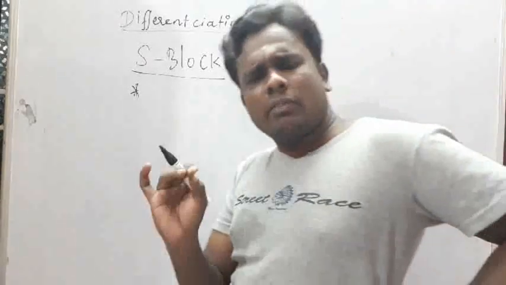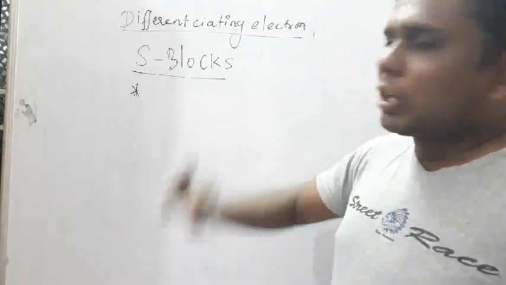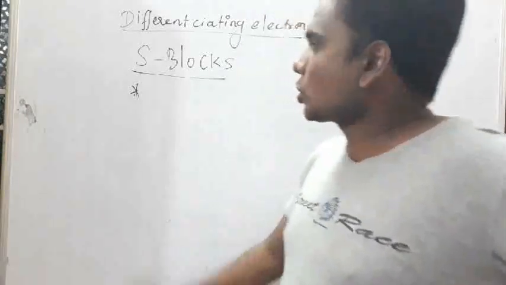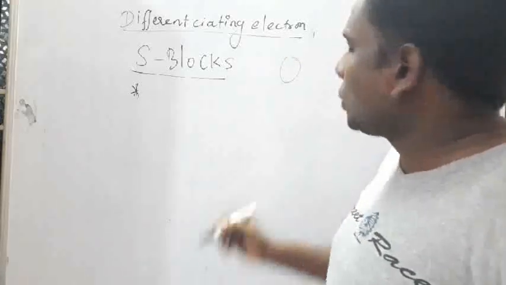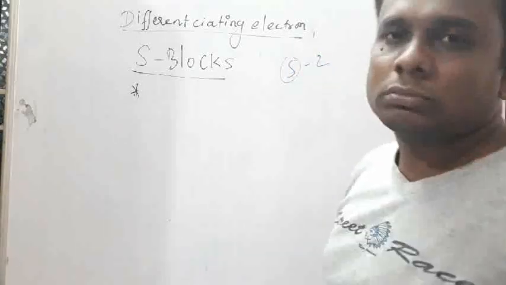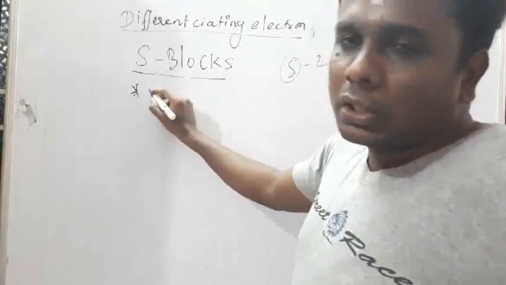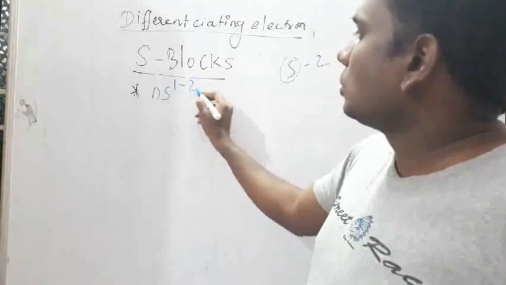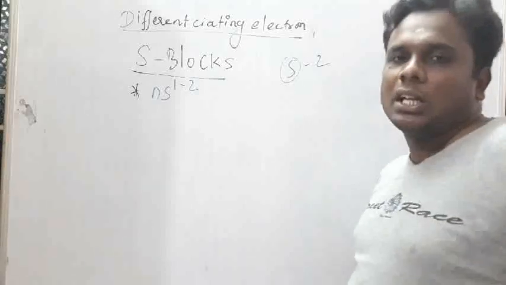For the S block, how many electrons can the s orbital hold? Maximum 2 electrons. So the general electronic configuration of the S block is ns1 to 2, ns1-2.